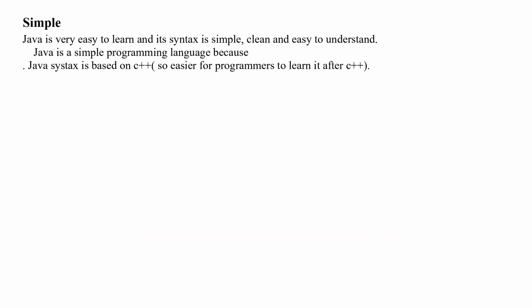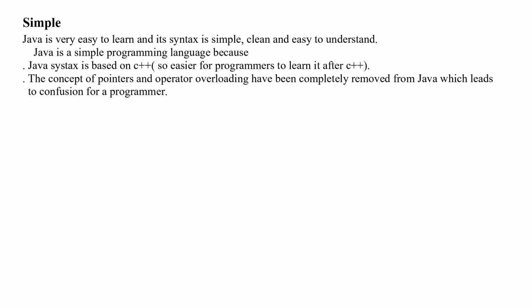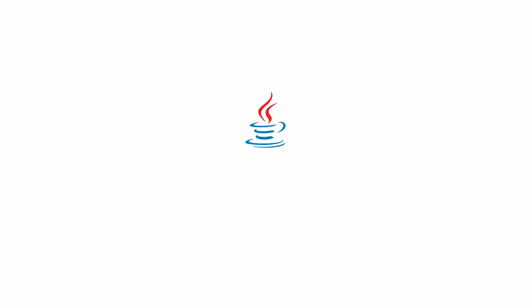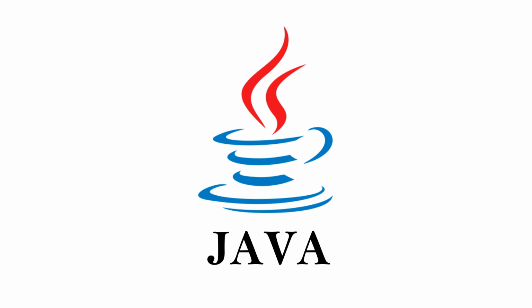To make Java more secure, concepts like pointers and operator overloading were completely removed from Java because they create a lot of confusion. The concept of pointers and operator overloading is very complicated and it is very difficult for programmers and students to understand. So this concept was removed from Java and then Java became a simple programming language.